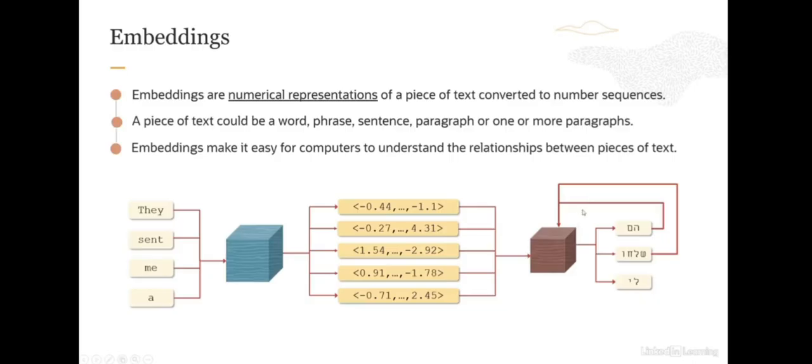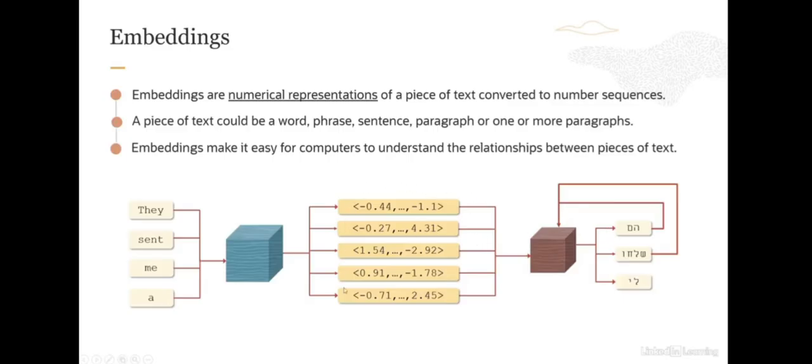We covered some of this in our first module on LLM basics, and here we are translating text from English to Hebrew.